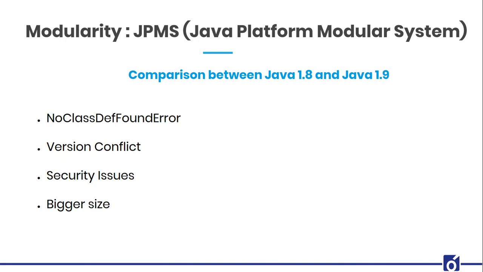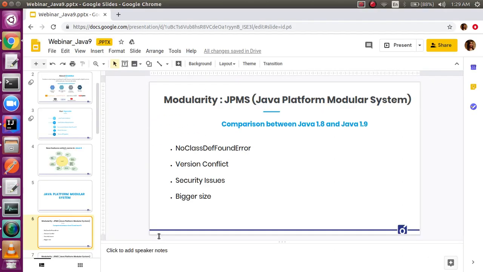Okay, up till Java 8 everything was inside jar files, that we all are aware about, right? But in Java 9 there is nothing called jar files, everything is called modules. So let's see what was inside a jar file and what is in a module. Before we go towards the theoretical concept, I just want to make a comparison between Java 1.8 and 1.9, which is present inside our system.